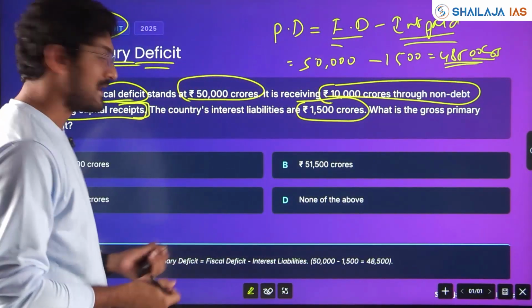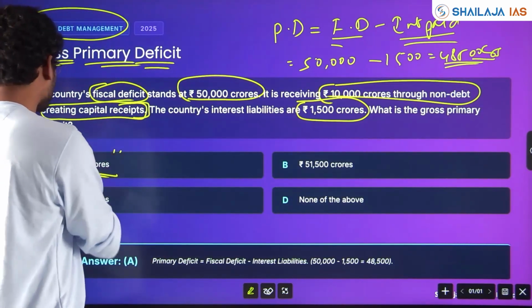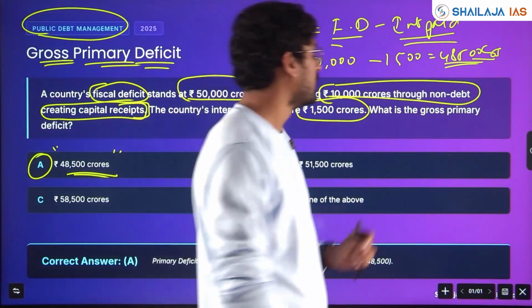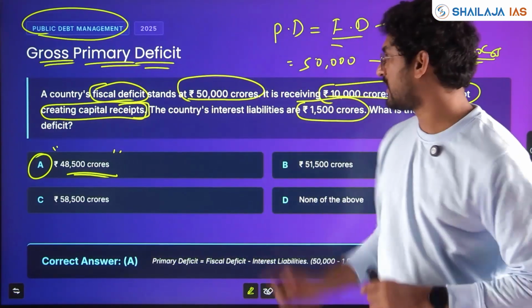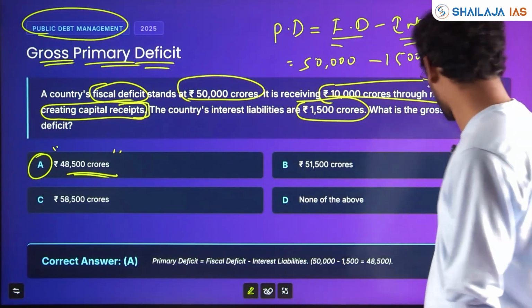These are the levels of question and understanding needed, where questions are coming from basic concepts. That should be clear. The foundation should be clear. So here the answer is 48,500 crores.